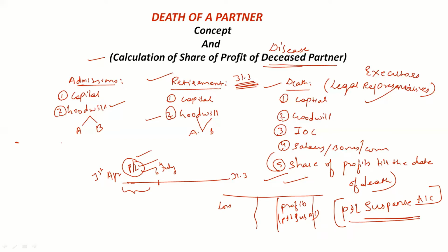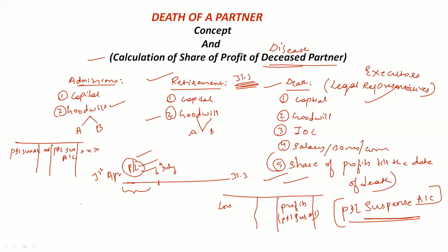Assume this profit, so I'll write it here neatly. If there is profit, then we'll record it on the credit side as P&L suspense account, with the amount of profit. If there is loss, we'll write it on the debit side as P&L suspense account with the amount of loss. Clear?